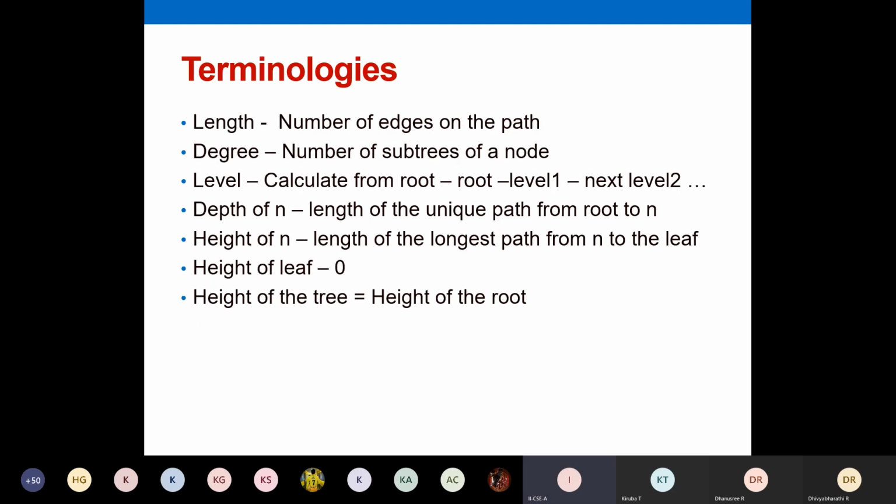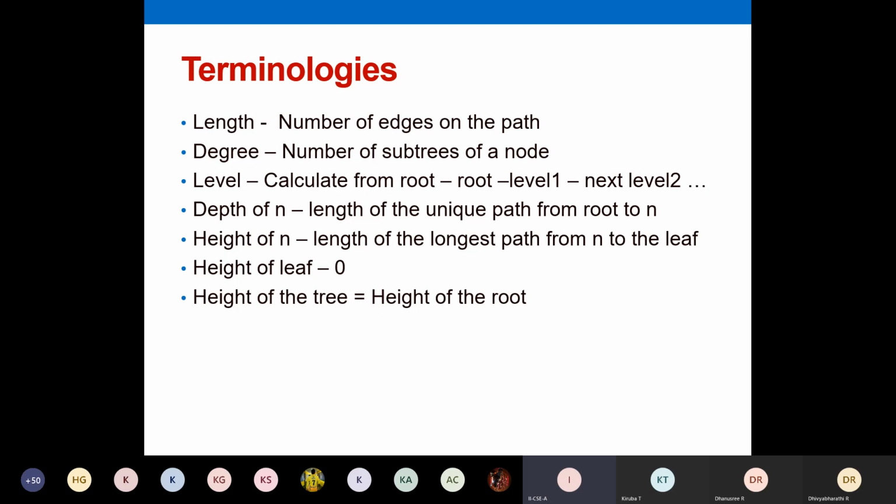And then we are going to see some terminologies like this. Write down length. We are going to calculate something called length, degree, level, depth of a particular node, height of a particular node, then height of the leaf node and height of the tree, like that. From the example itself we can analyze. Okay, length. Write down length.